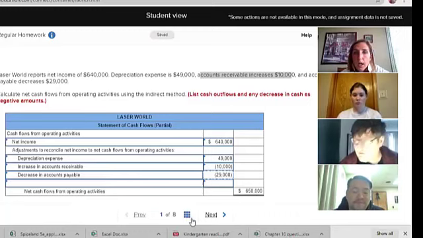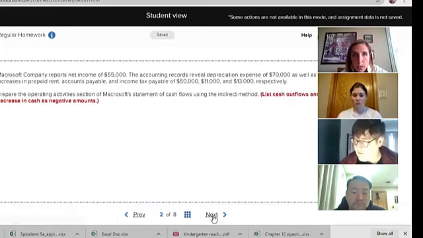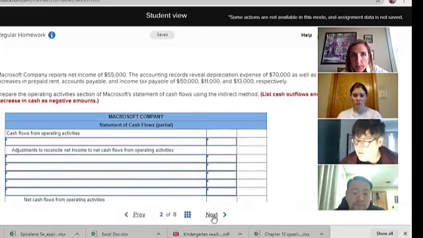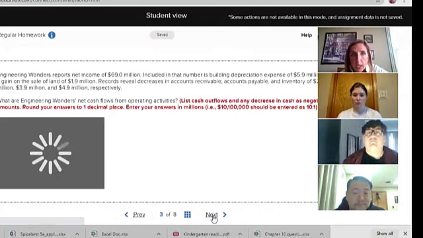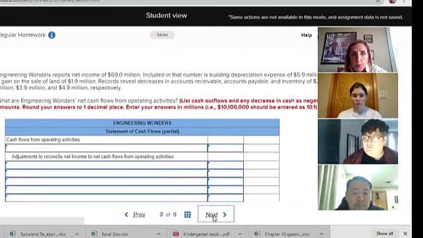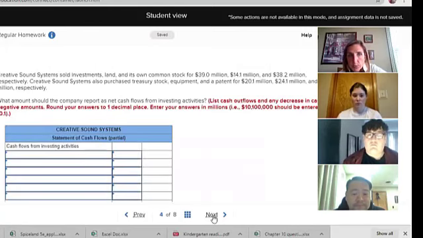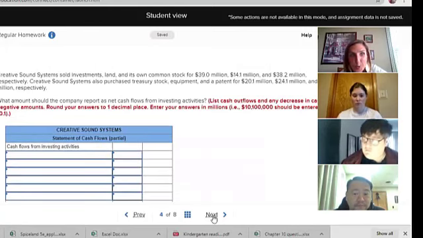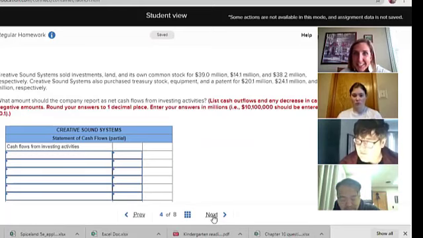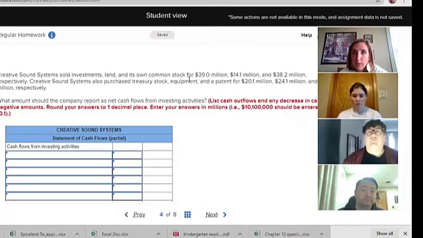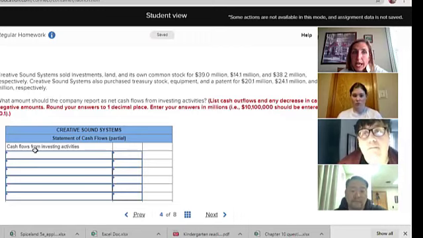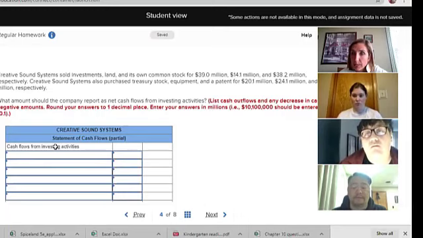Okay. I want to look at one or two more. Actually, I'm going to skip this one because it's the same thing we just did, right? This one too. This one says investing activities. Oh, good. So here's the thing. A lot of students will look at this, and some of these things are not investing. They will try to put every number on here. This is number 4. But since it's only asking me about the investing section, I only want to put the things that have to do with investments.